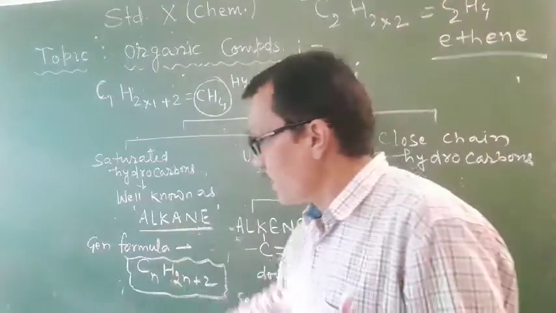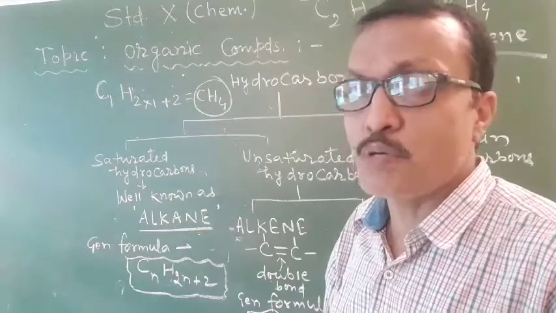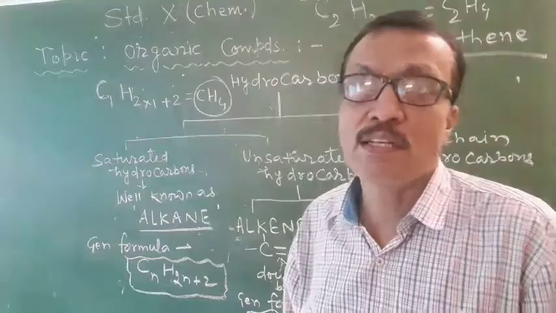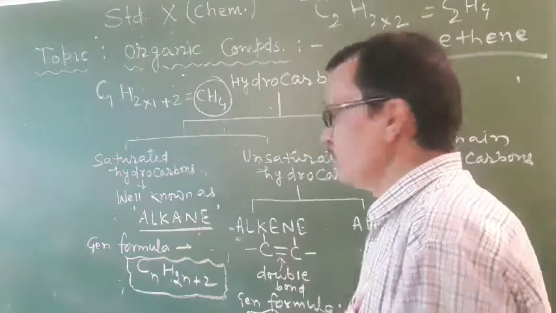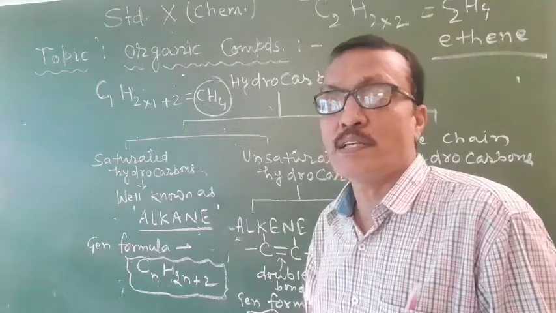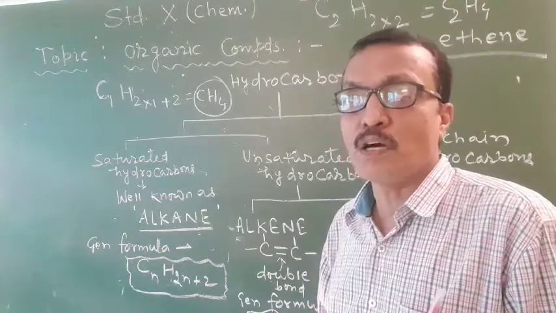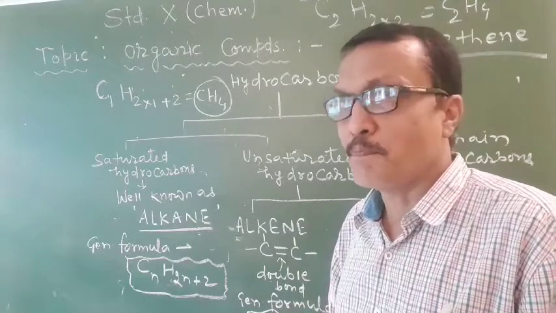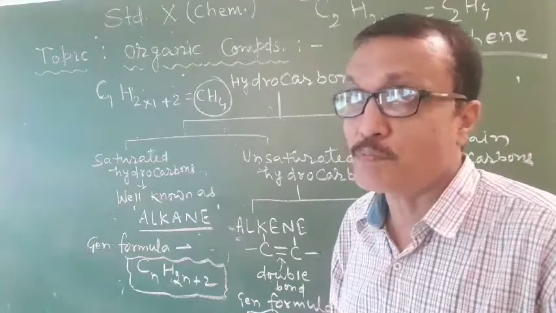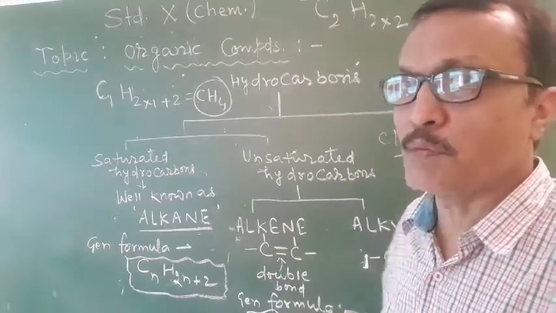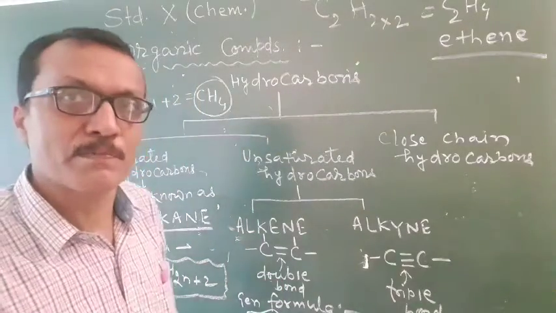The general formula of all alkanes is CnH2n+2, where n starts from 1. In case of alkene, the general formula is CnH2n, and in case of alkyne, the general formula is CnH2n-2. In alkene and alkyne, n starts from 2. You must keep this in your mind. And students, this is the syllabus of class 10.